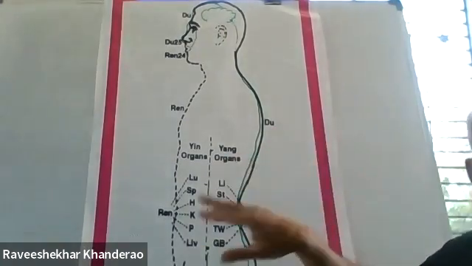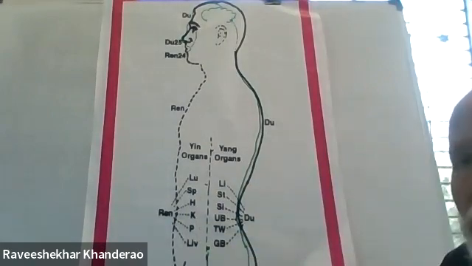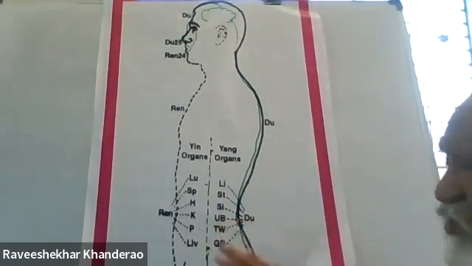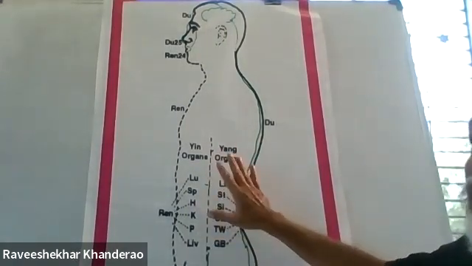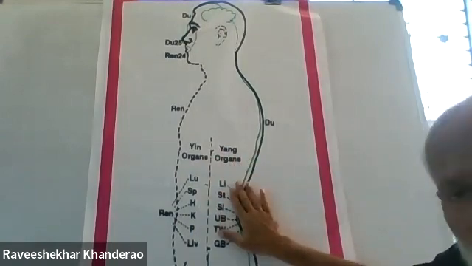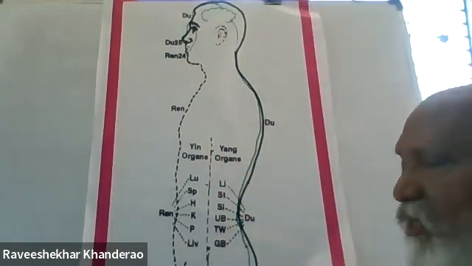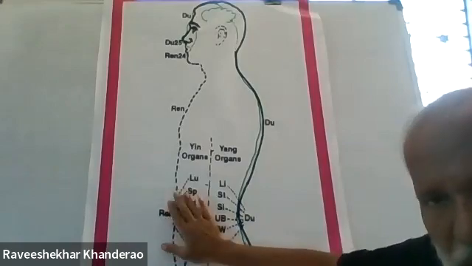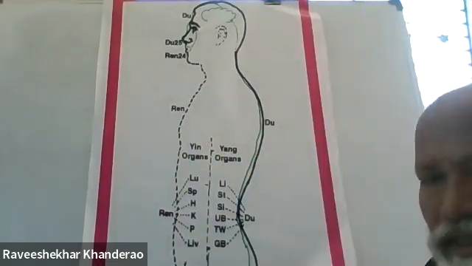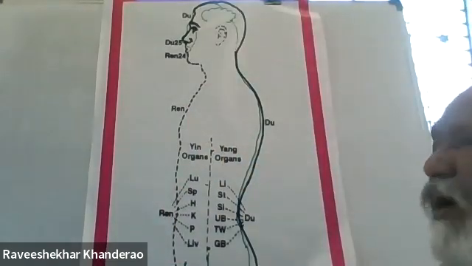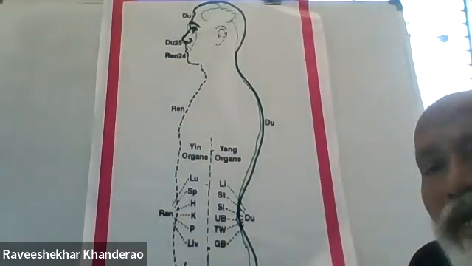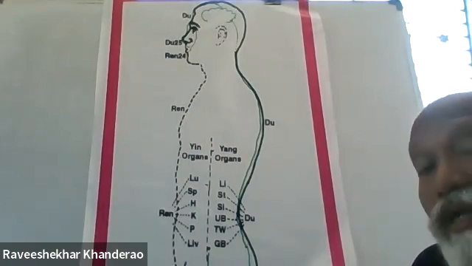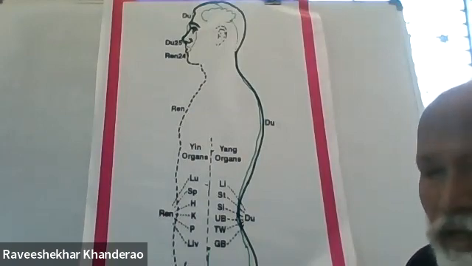So first we'll start with the DU meridian, which is the yang meridian, the sea of yang meridians, the energy of all the yang meridians. All the yang meridians get connected to the DU meridian, and all the yin meridians get connected to the REN meridian. Okay? We did this in the beginning. Please repeat, Ravi. All yang meridians get connected to the DU meridian, and all the yin meridians get connected to the REN meridian. Okay?